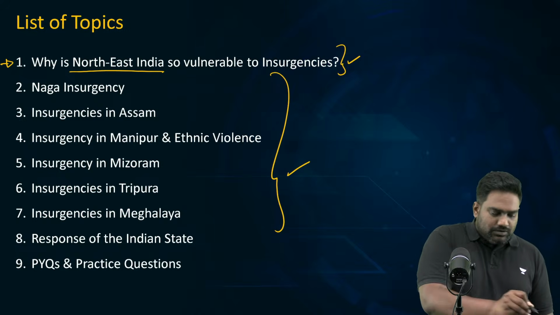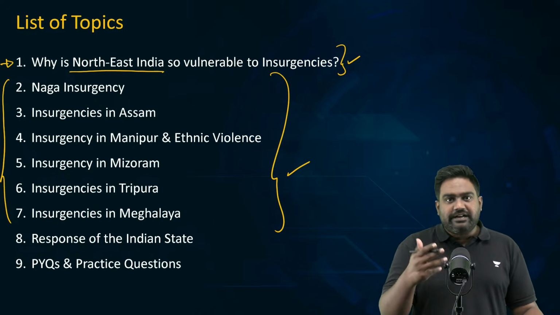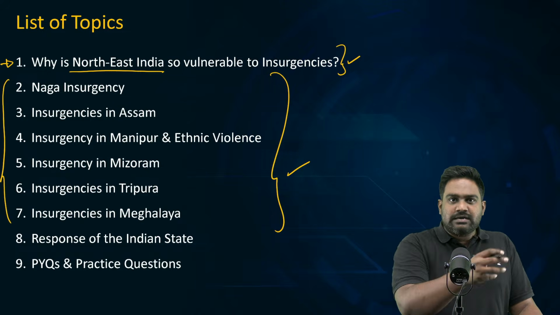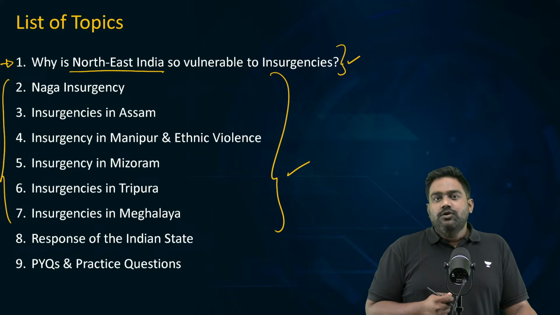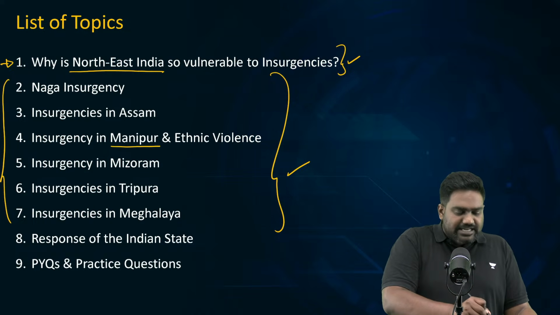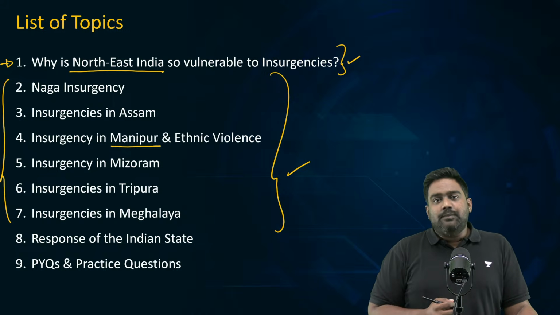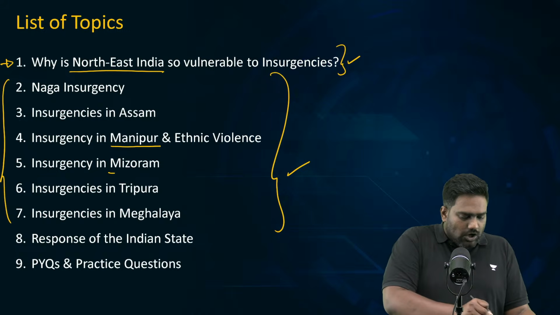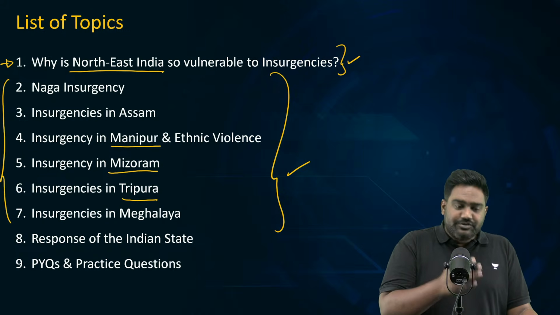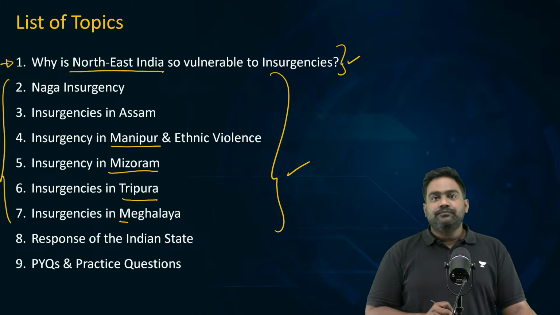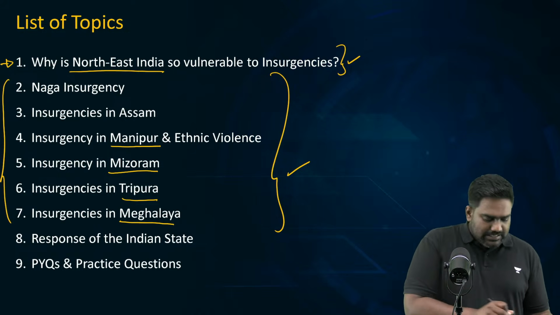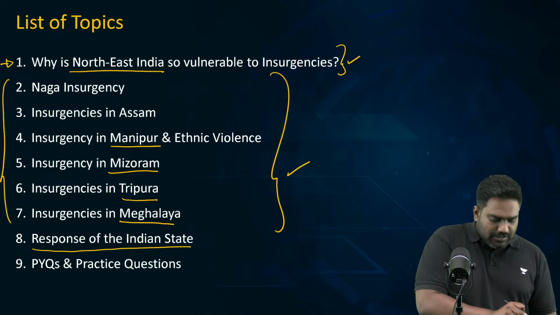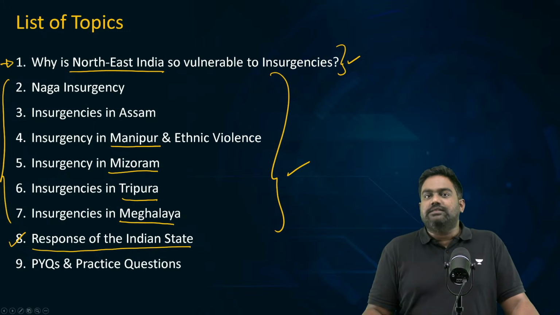We will talk about different insurgencies that have plagued the region, starting with Naga insurgency, then insurgencies in the state of Assam. We will also discuss insurgency in Manipur, including the latest episode of ethnic violence, along with insurgencies seen in Mizoram, Tripura, and Meghalaya. Then finally, we will sum up everything and discuss the response of the Indian state to tackle the security threats in the Northeast.